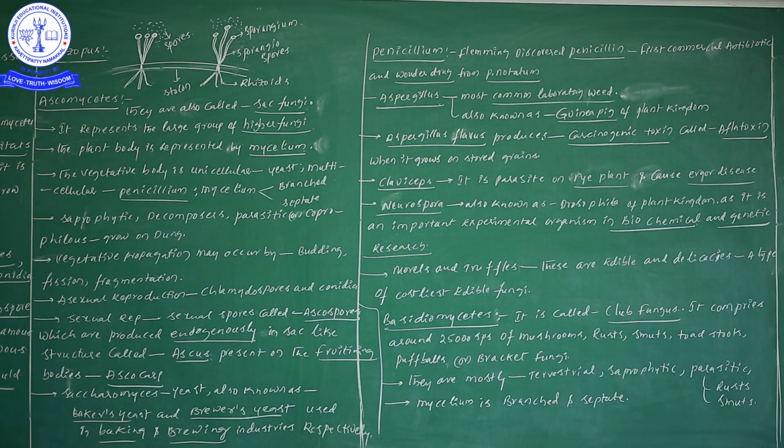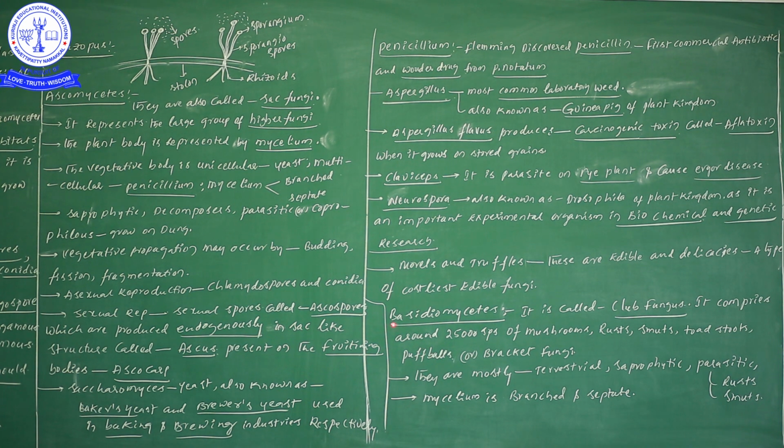Next one, the third group, which is our third class, Basidiomycetes. Till now we have completed two classes: Phycomycetes and Ascomycetes. Now let us start to learn Basidiomycetes. Basidiomycetes are also known as club fungi. Don't forget, Basidiomycetes are club fungi, and Ascomycetes are sac fungi.